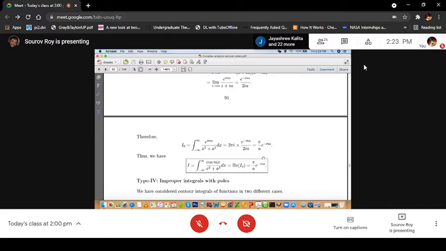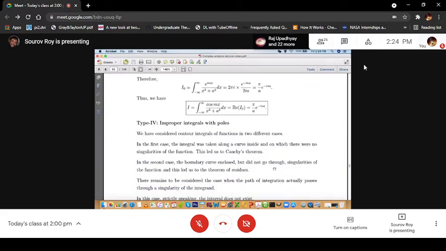So that is equal to pi by a times e to the power minus m a. The original integral that we wanted to evaluate is the real part of I_0, that is the integration of cos(mx) by x square plus a square dx, and that is equal to pi by a e to the power minus m a. And you can of course see that if you do the integration of sin(mx) by x square plus a square dx, it comes out to be 0.